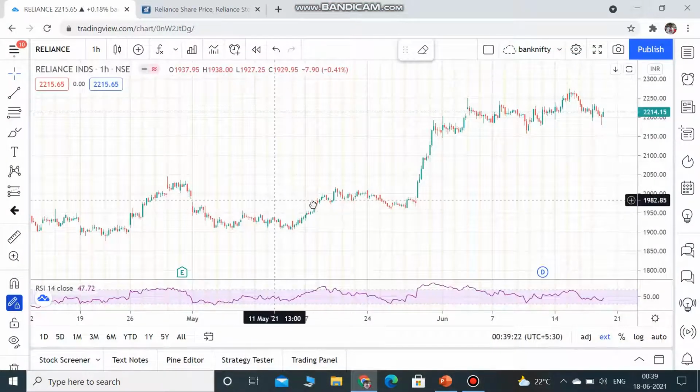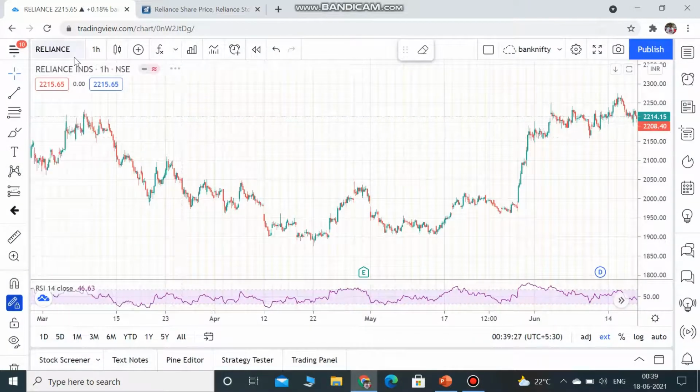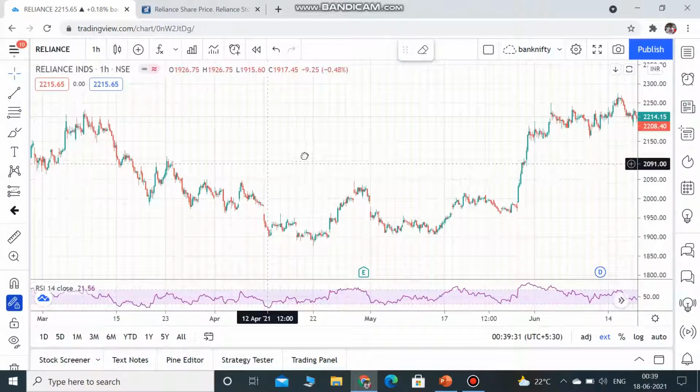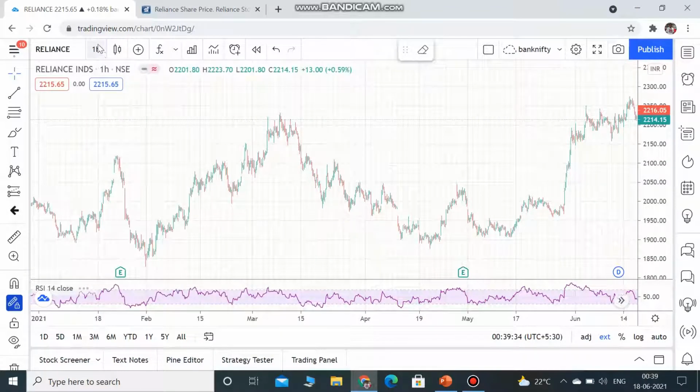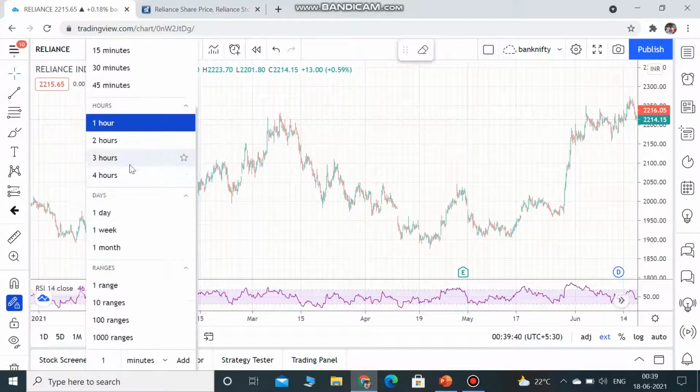So on the time frame, for example, just type Reliance. This is TradingView. So here you type Reliance or any other stock. Okay, I'll just show it on Reliance, and this is where you put the time frame. Here is what I wanted to show: 4 hours, day, week, month. If you're going to stay for a week or more than a week, go for a day. If you're going to stay for like a month, you have to calculate on weeks, right? So that is how this time frame works.